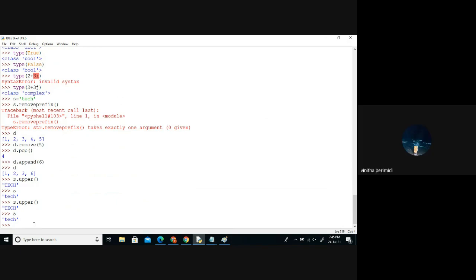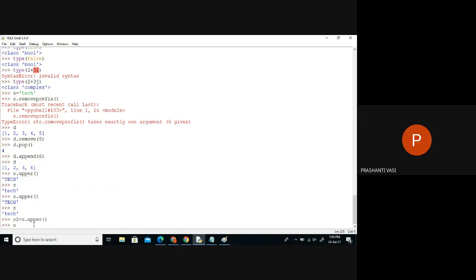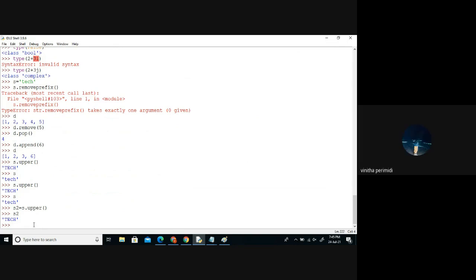Not modified. If I say s.data.upper, let us see. Now, is it S2? It's a new object. Yes, it's a new object. How is it created? It is created through this function. The role of this function is to take the elements of this and create a new object after converting to uppercase.